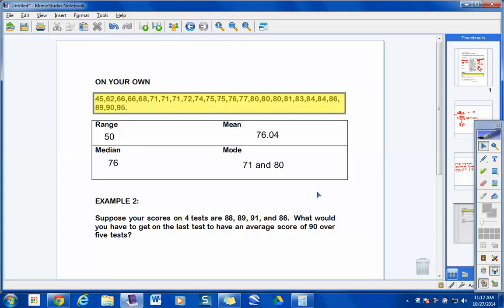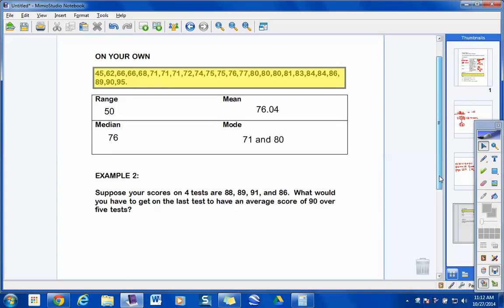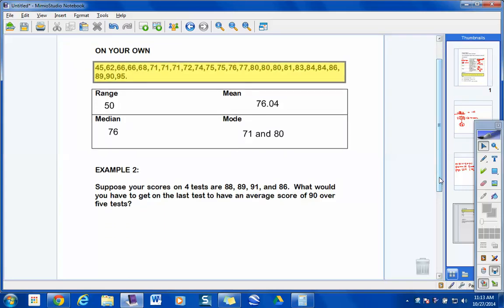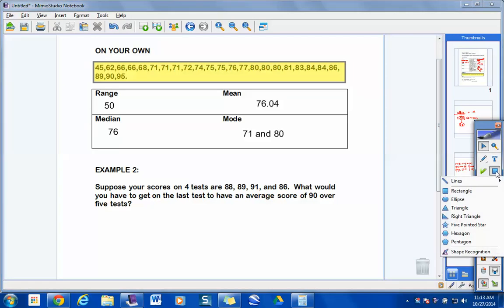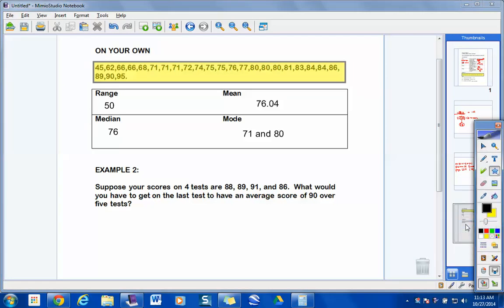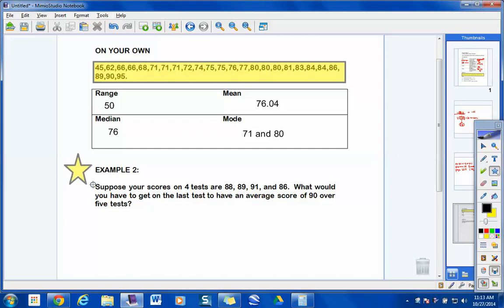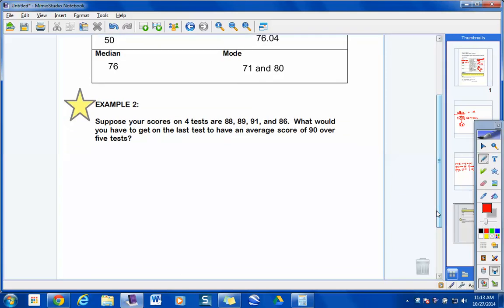Hey, the last thing I want to look at today is example 2. Make sure you got these down here. Are you guys comfortable with using that program? Okay, very good. The last example, example 2, is kind of a tough one. We want to make sure we know what's going on here, but I'm going to put a star by it. You're going to see one like this on a quiz or a test down the road, so you might want to note that example 2 will be on a quiz or a test sometime.